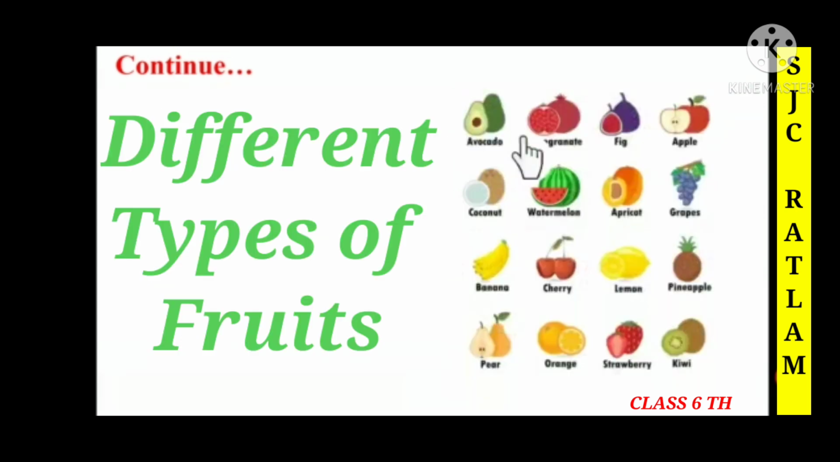Children, here we can see the different types of fruits like pomegranate, fig, apple, coconut, watermelon, apricot, grapes, banana, cherry, lemon, pineapple, pear, orange, strawberry, kiwi and other different types of fruits.